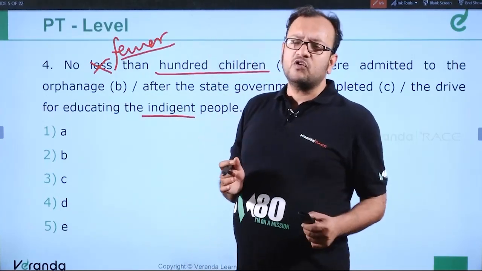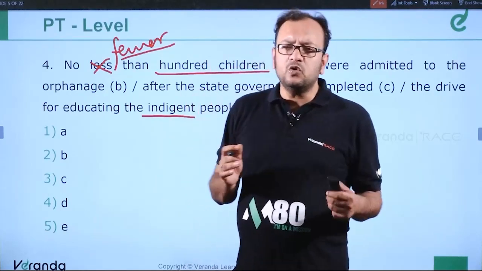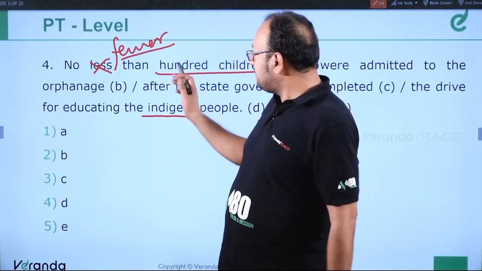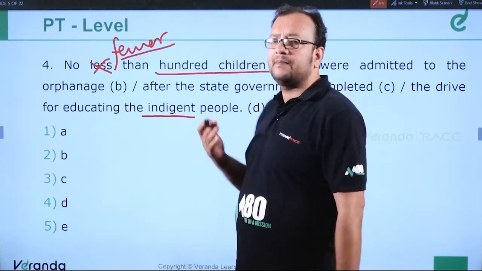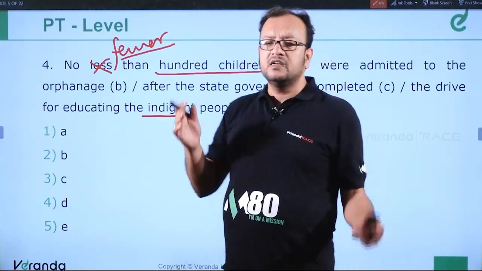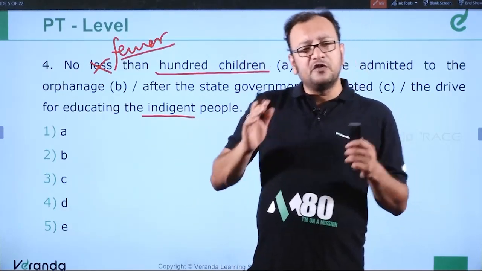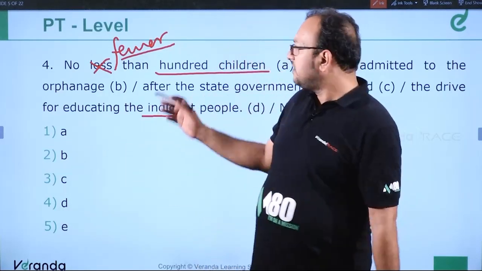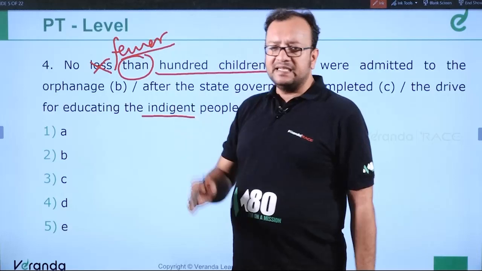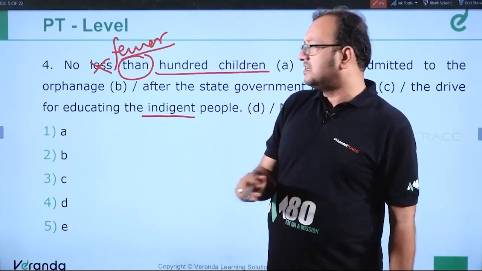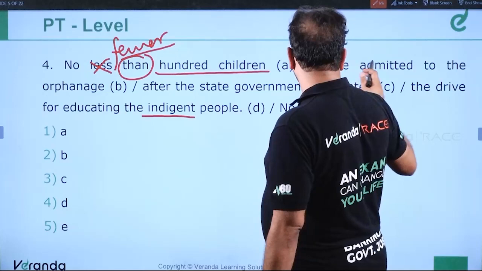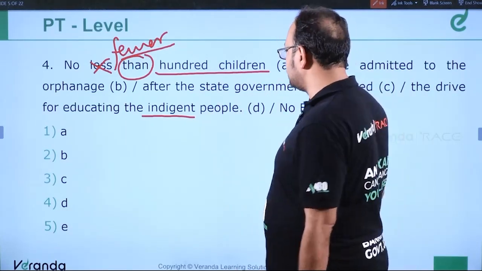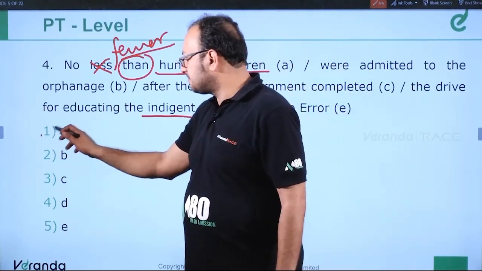Less is used for uncountable things. For example, no less than 50 liters of water was wasted. So water is something which cannot be counted, but people or students or for that matter children can be counted. So we use fewer than, because the positive word is few, fewer and fewest. Positive, comparative fewer, superlative fewest. So if we are using than over here, it means it's a comparative degree. So the comparative word should be fewer. So no fewer than 100 children were admitted to the orphanage after the state government completed the drive for educating the indigenous people. So the error is in part A.